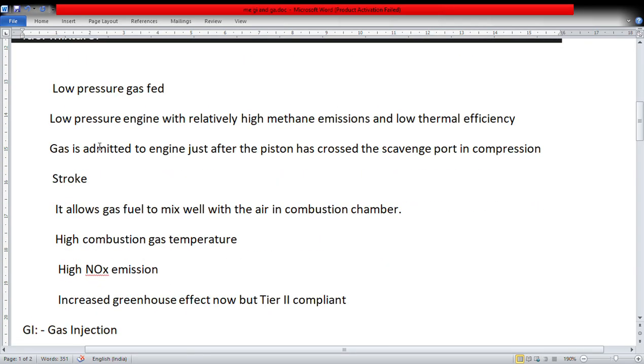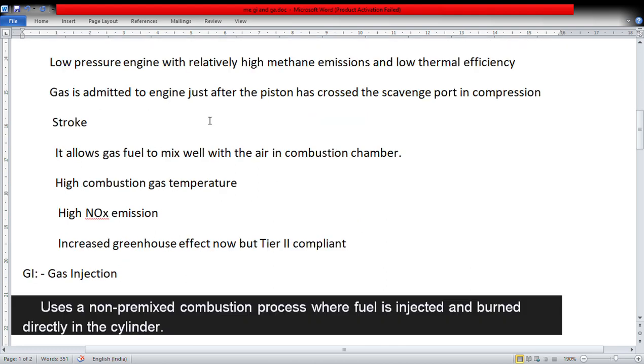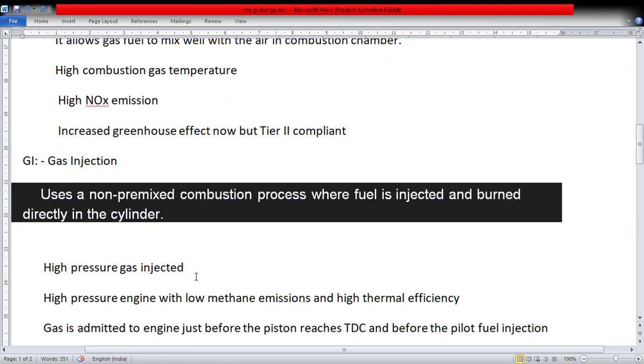Next, when we see a low pressure gas feed, it is gas admission. We are just admitting the gas, it's not injection. Here you see high pressure gas is injected.